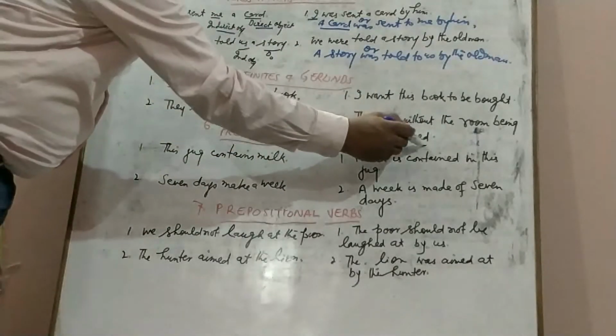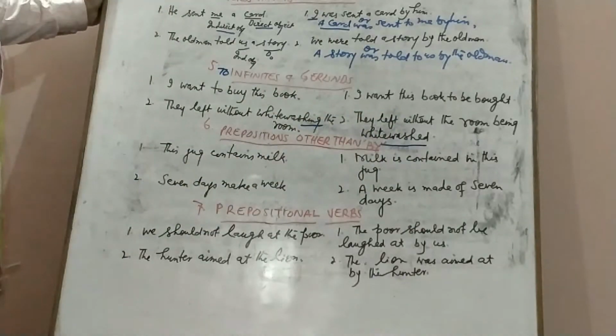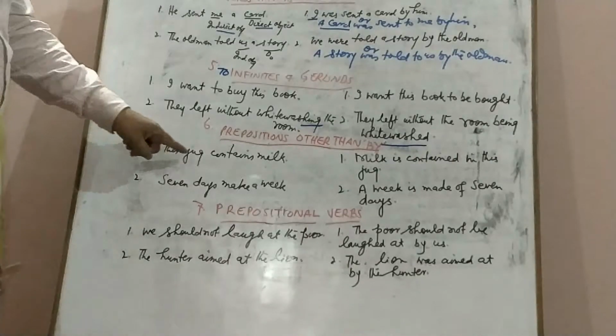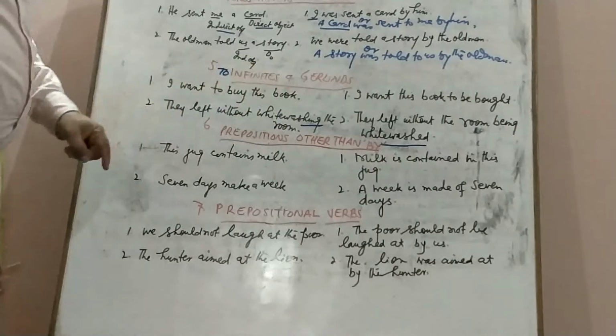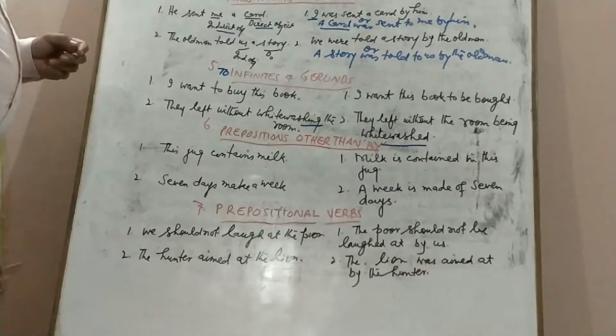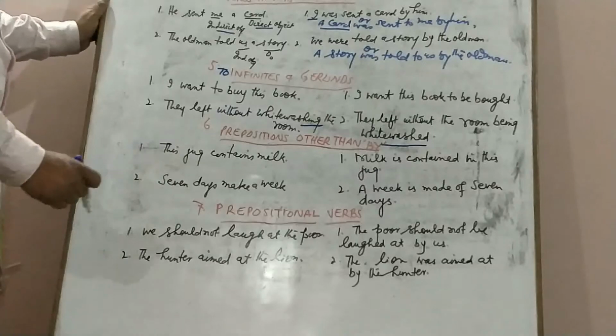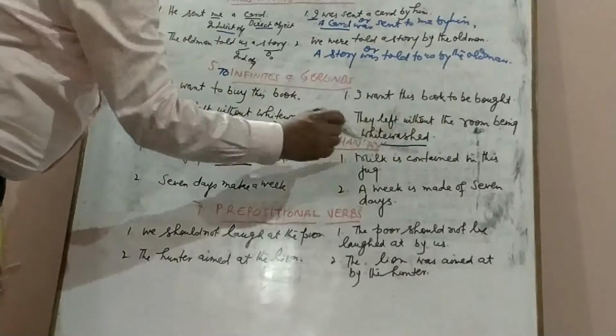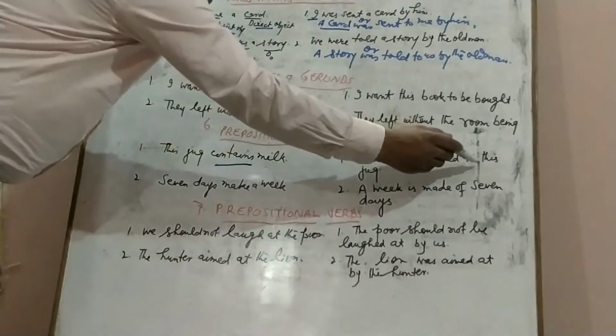We always use the third form of a verb, and again I will tell you, only the transitive verbs can be passivized. In no case can we passivize an intransitive verb. This jug contains milk. Then prepositions other than by. It is not necessary that every time we use by. There are certain sentences when we use other prepositions. This jug contains milk. It is in the simple present tense. Milk is contained in this jug. We will never use by.